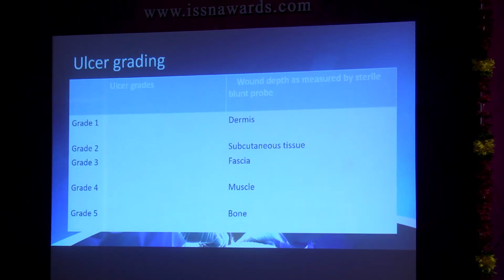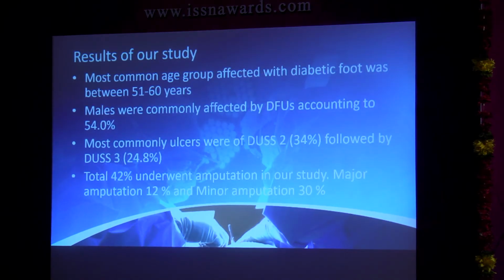This is the age-old Wagner system that we've been following. These are a few results of our study that we've published. The most common age group was between 51 and 60. Males were commonly affected, at 54%. Most common ulcers were of the DUSS 2 category, so we had presence of ulcers and palpable pulses in it, followed by DUSS 3.